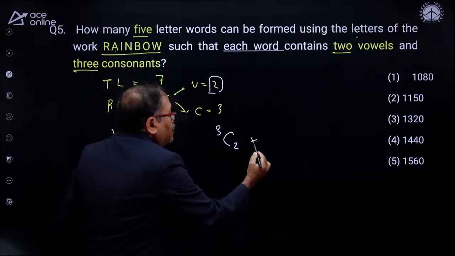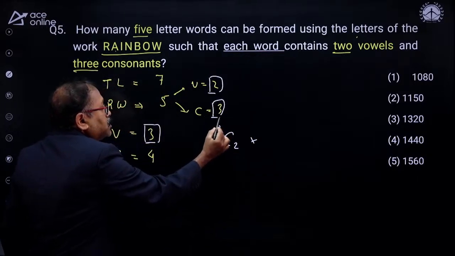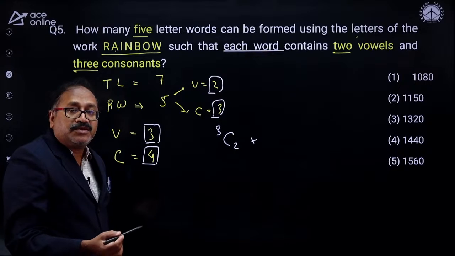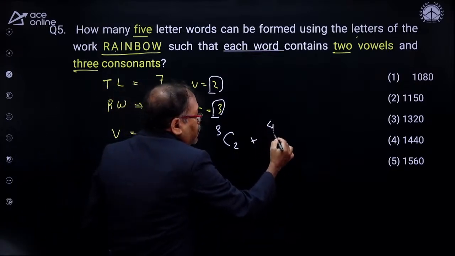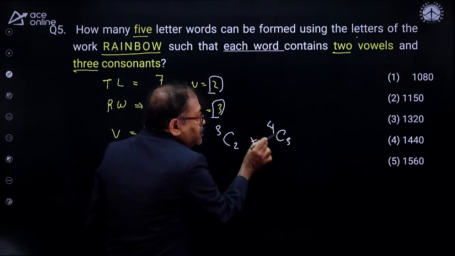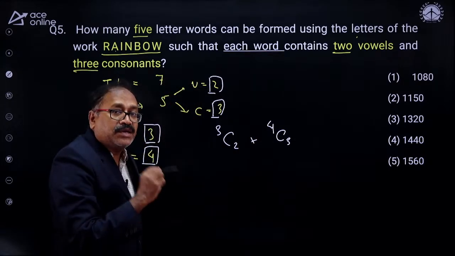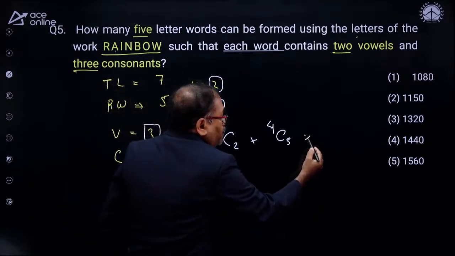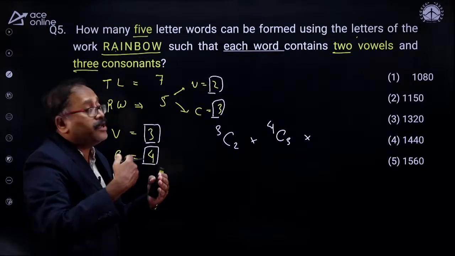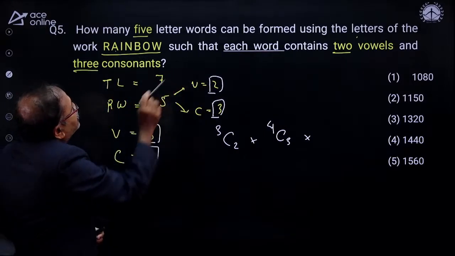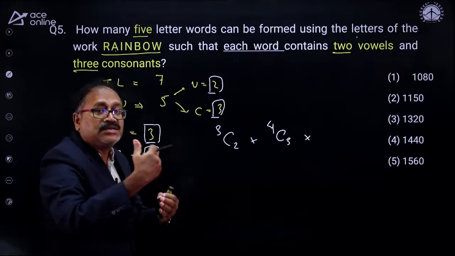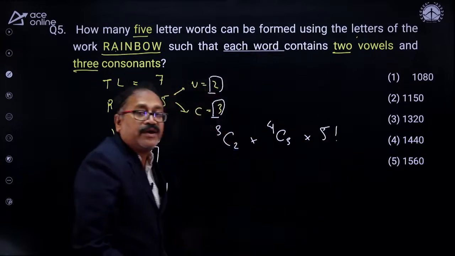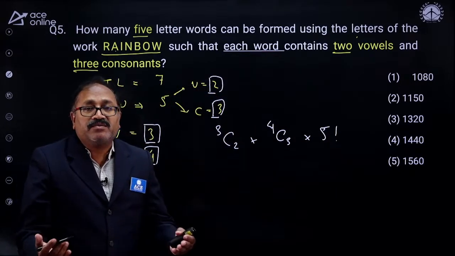And into. Now you need the consonants. There are 3 consonants required out of the given 4 consonants. How can I select 3 out of 4? So that is 4C3. And 4C3 can also be written as 4C1. That is discussed in detail in our recorded classes. Now into, and these 5 letters can be arranged. It says that the 5 letter word has to be formed, so these 5 letters can be interchanged again. So 5 letters can be arranged in how many ways? 5 factorial ways. That's all, my friend.